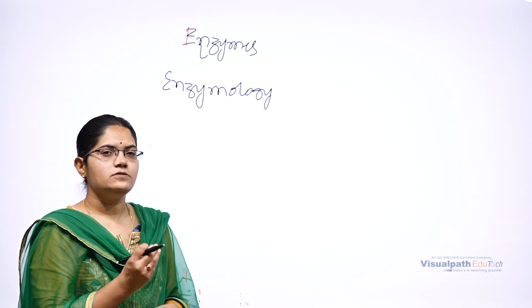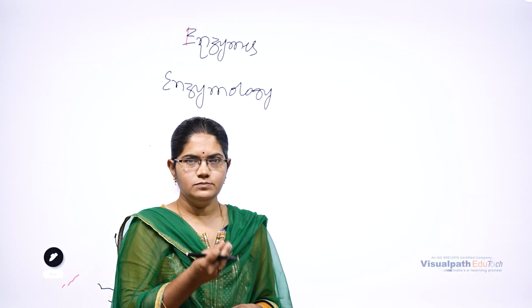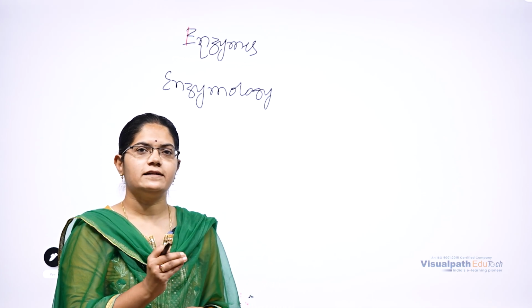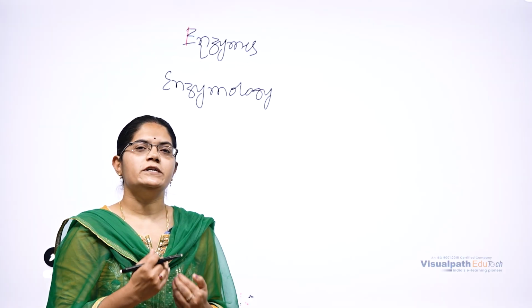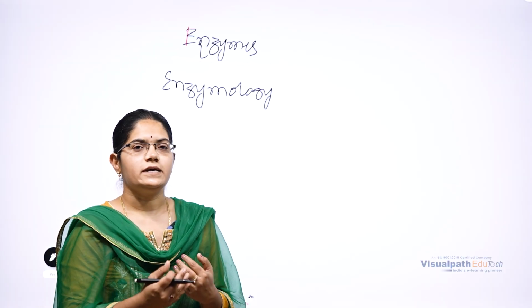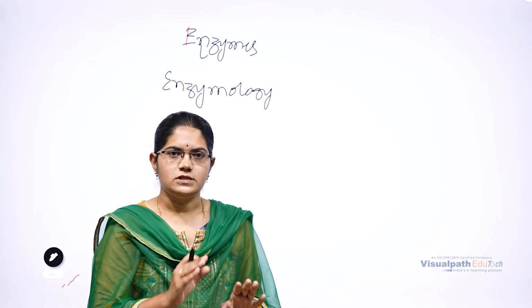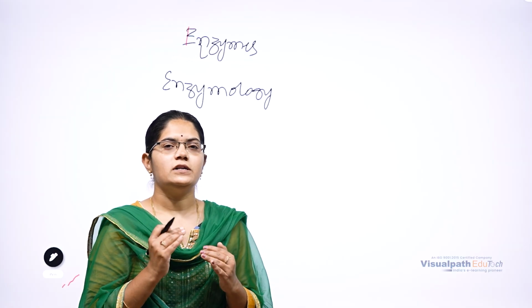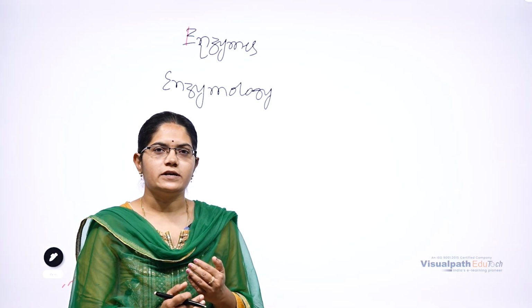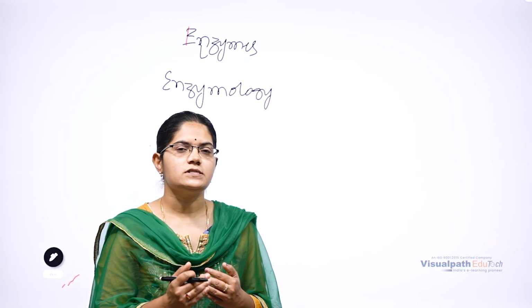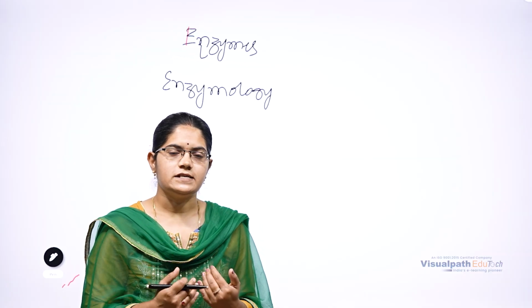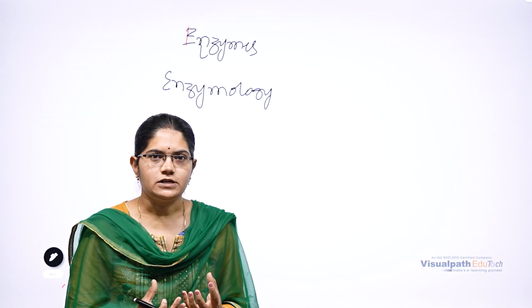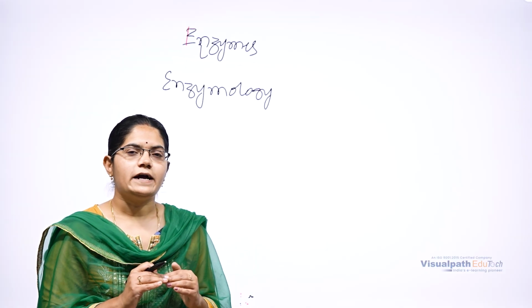For a reaction to occur, it requires some help. That help we call a catalyst. So enzymes act as a catalyst to speed up the reaction. So what is this reaction? All the biological processes in our body are chemical reactions. Those chemical reactions are governed by these enzymes in the form of a catalyst. Enzymes speed up the reaction by lowering the activation energy.